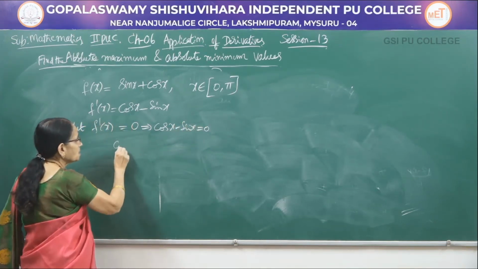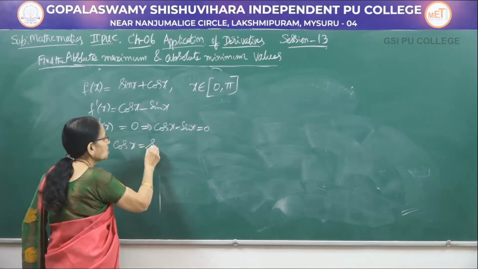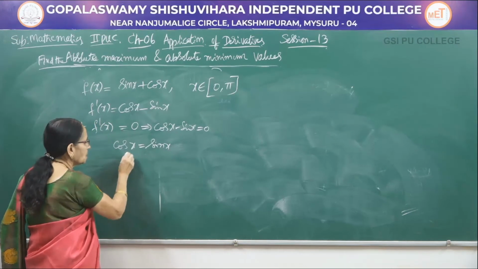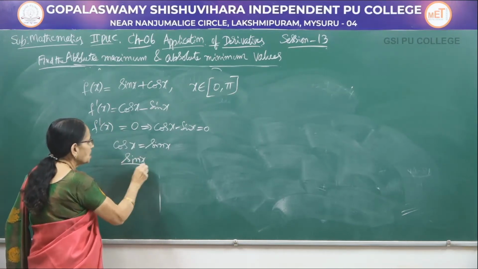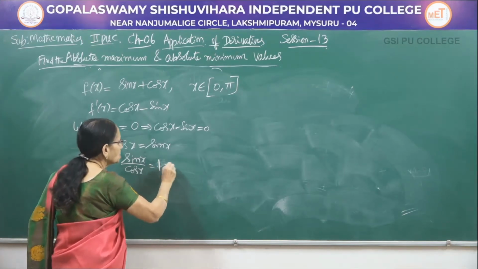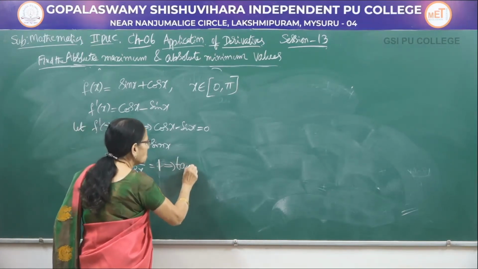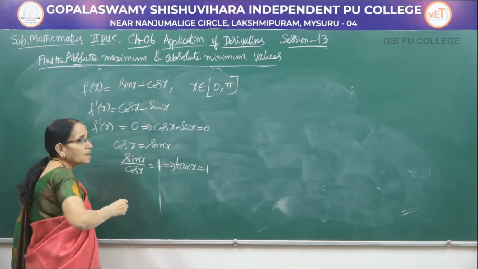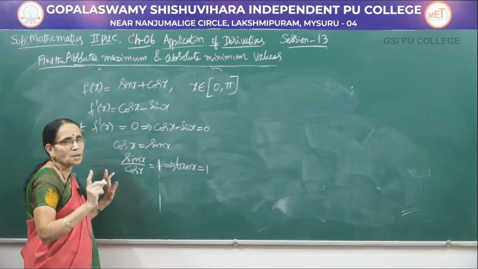Now, let me rearrange the function. Cos x equal to sin x, or take cos x as the denominator of the other side, sin x by cos x equal to 1, that implies tan x equal to 1. Isn't it? It's not 0. We are taking cos x, so 1 is there. In other words, we are dividing both sides by cos x.